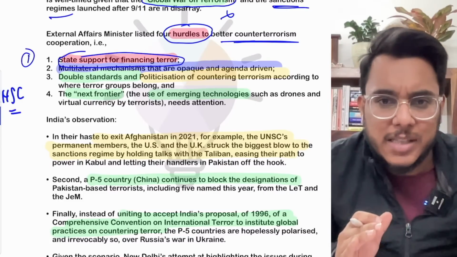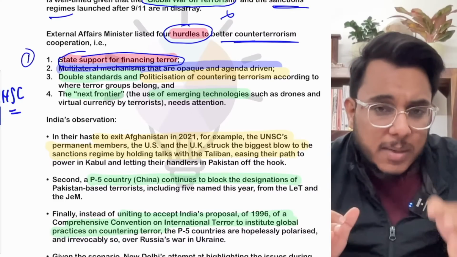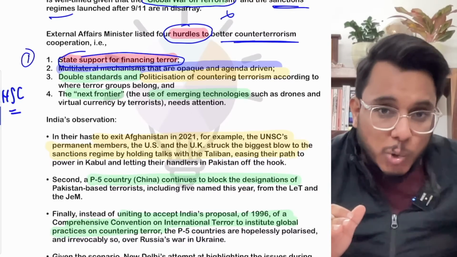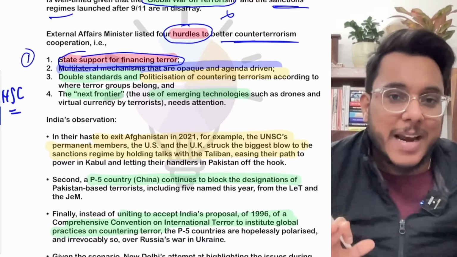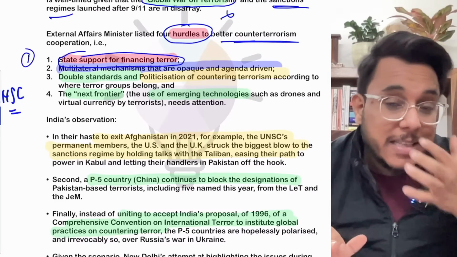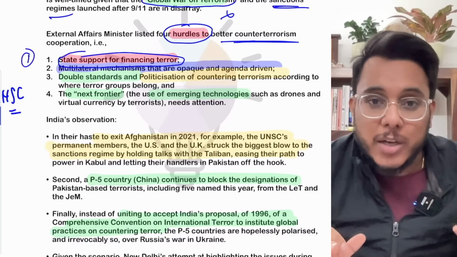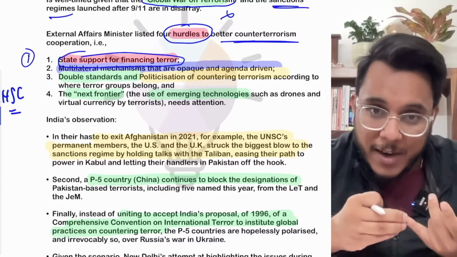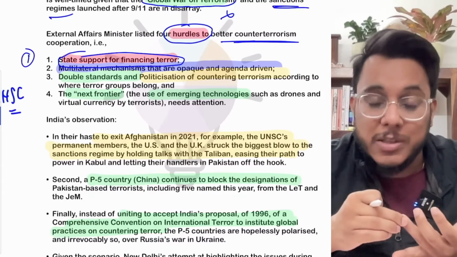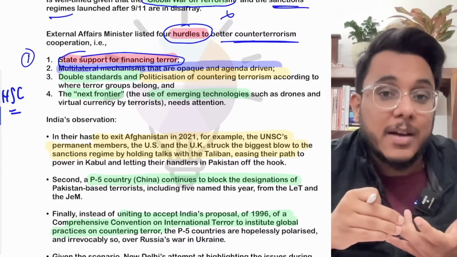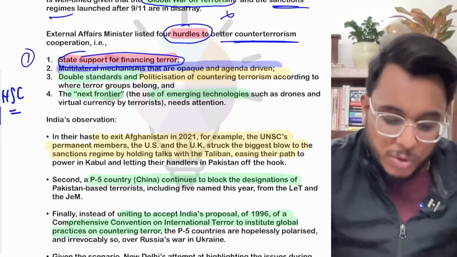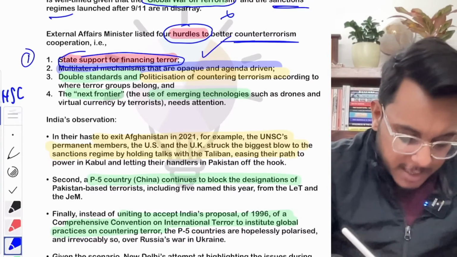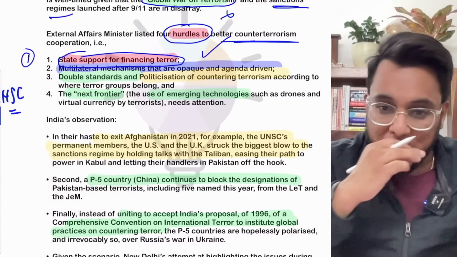Countries such as Pakistan have used terrorism as a convenient tool to do those things which they cannot do directly. And for that, they are financing terrorism also. Terrorist organizations are being financed with money, with ideology, and they are also being provided weapons, etc. So there is state support. This is one very big problem. Many states do that particular thing.